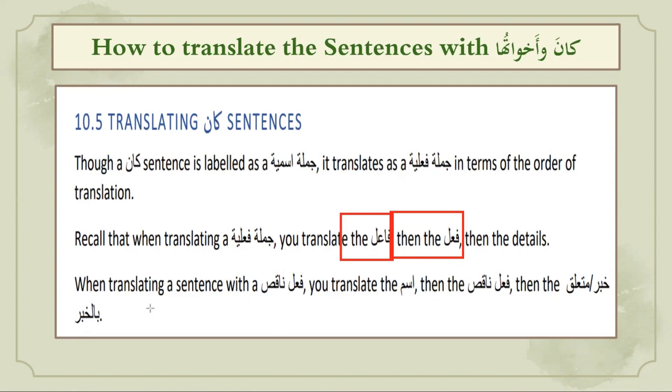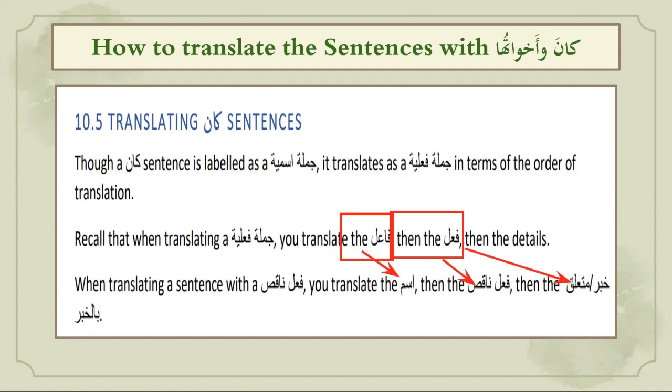So over here, since the fa'il in kana sentences is ismu kana, first we are going to write the ismu kana, then the fi'l naqis, and then the khabar or mutaliq bil khabar.